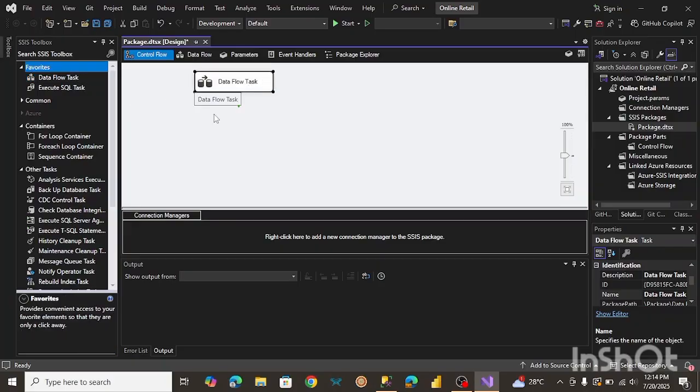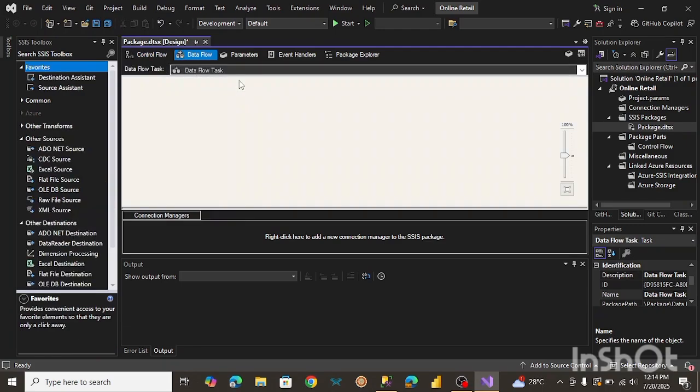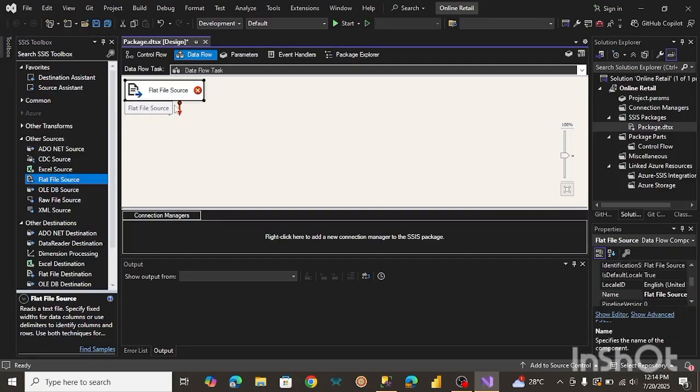So what I want to do now is get into our data flow task. So I'm just going to double tap on this. Inside our data flow task, we want to include a source and a destination. The source is where the data is coming from and the destination is where it's going, obviously. So the source we want to include is going to be a flat file source because it's a CSV file. So I'm just going to double tap on this. Okay, so let me just move this over here a little.